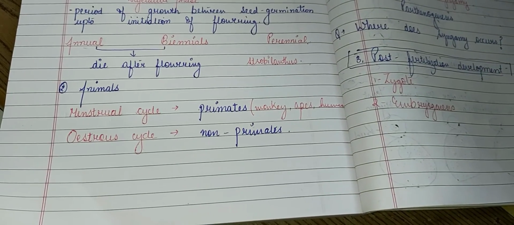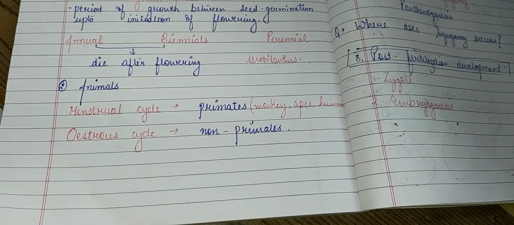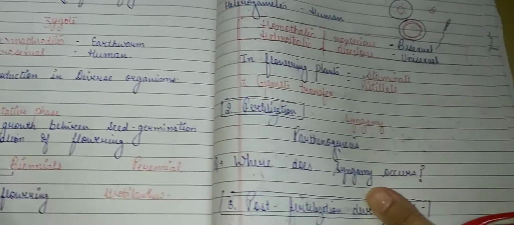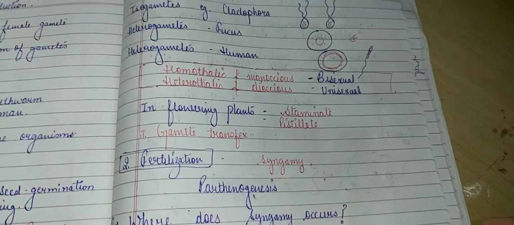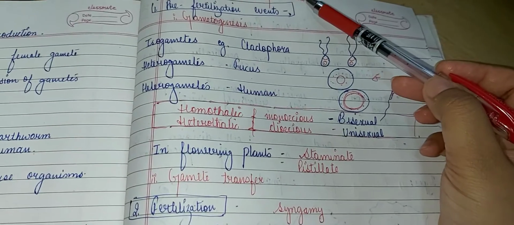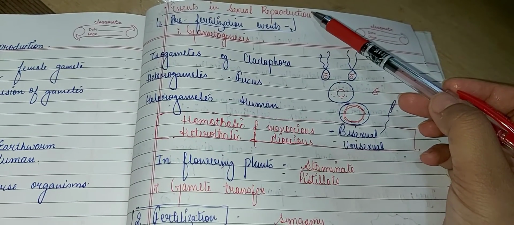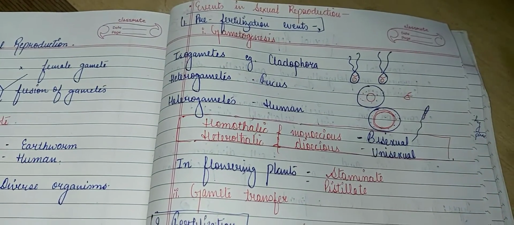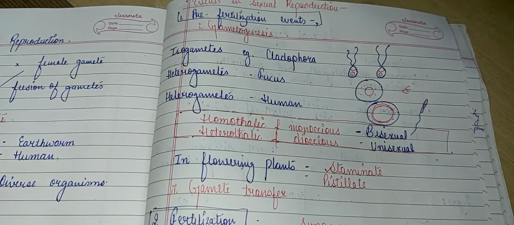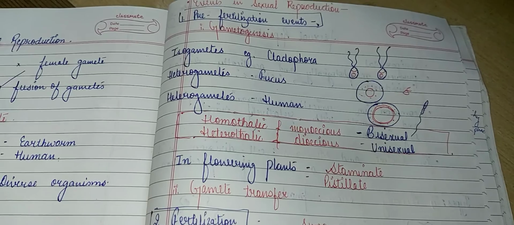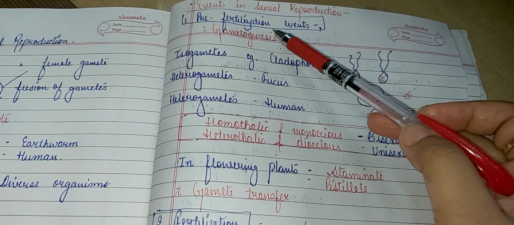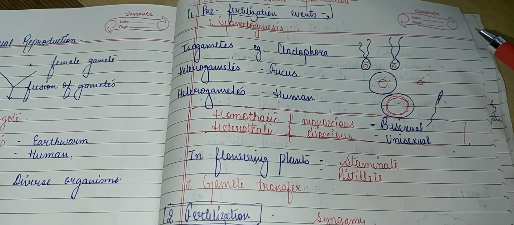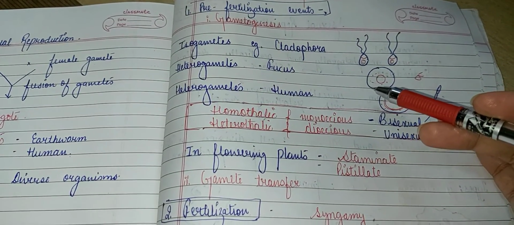Now, after the introductory review of sexual reproduction, the next topic is the events that take place during sexual reproduction. Sexual reproduction mainly involves three phases: the pre-fertilization events, the fertilization events, and the post-fertilization events. First of all, let's discuss the pre-fertilization events, meaning all the events that take place prior to the fusion of the gametes.